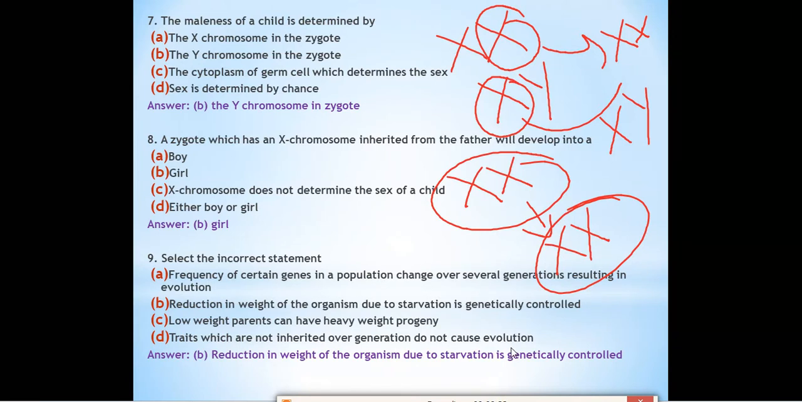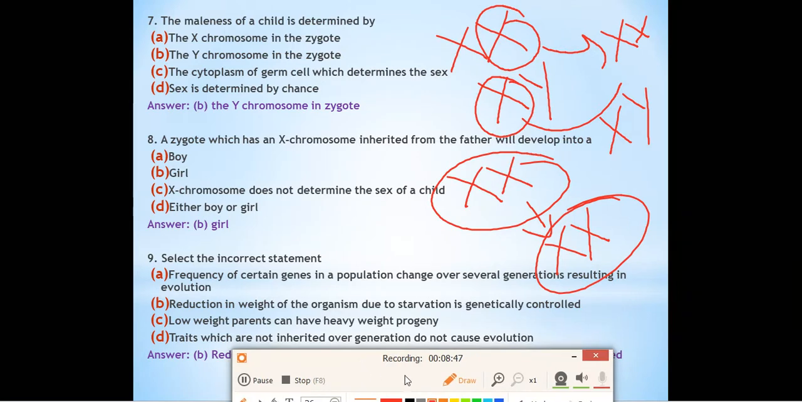And the correct answer for this one is option number B. Reduction in weight of the organism due to starvation is genetically controlled. This is the incorrect statement, because weight loss and gain are controlled by external factors and are not controlled genetically. Whenever weight loss or gain occurs, those factors will be controlled by the environment. These are not controlled genetically. So this is the incorrect option.